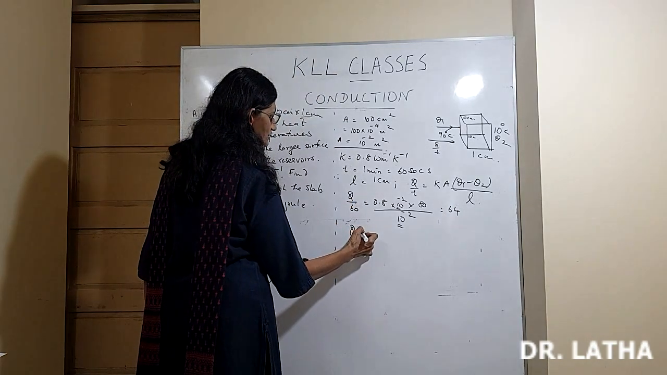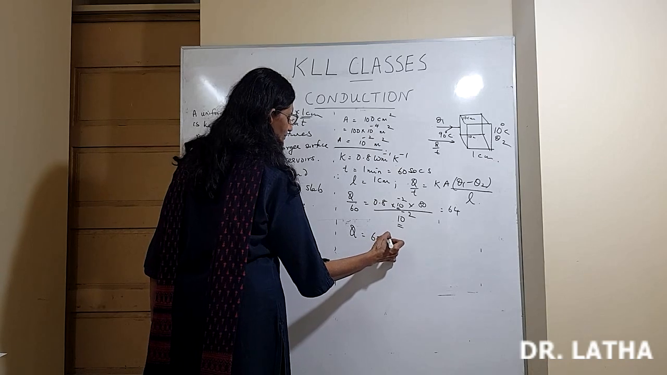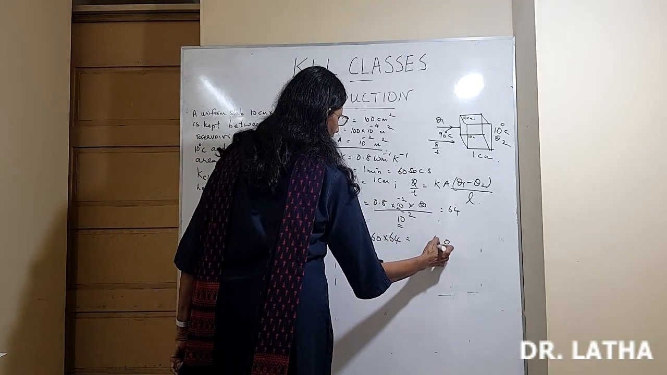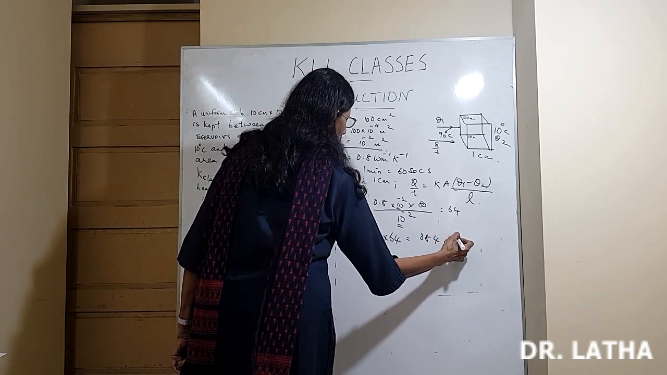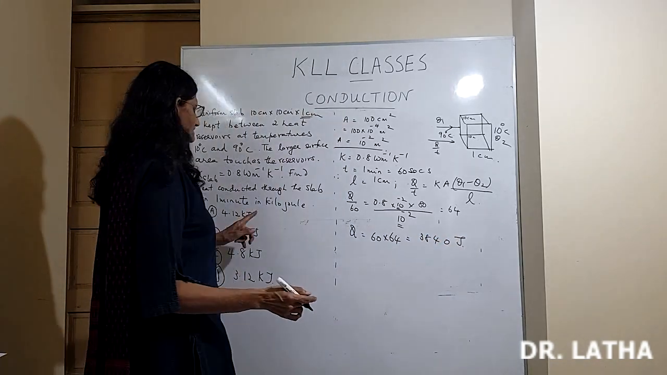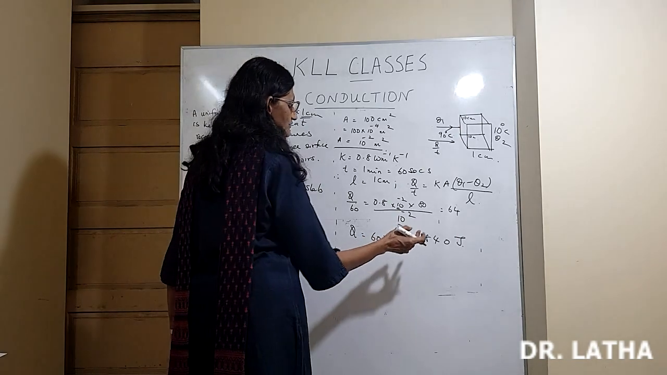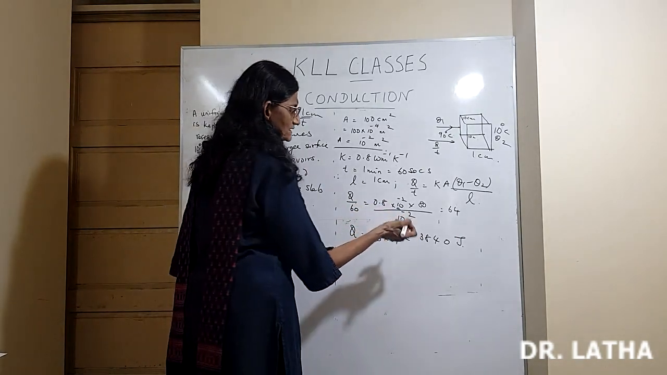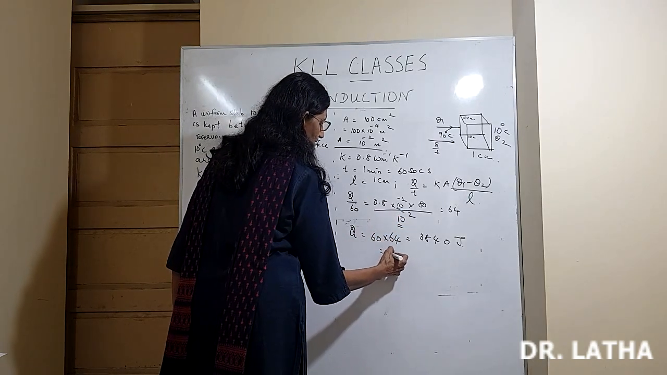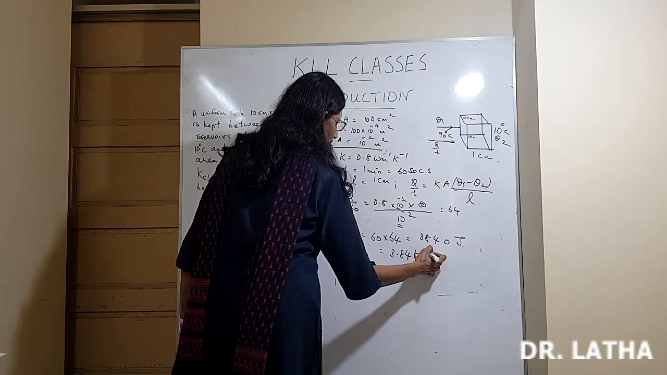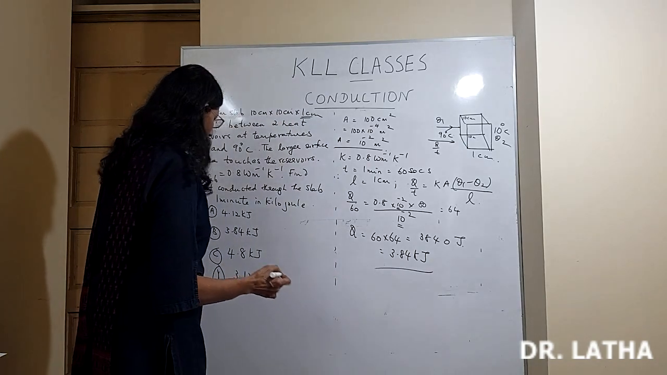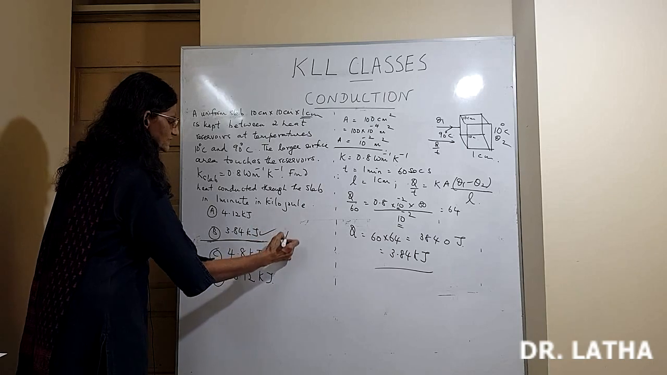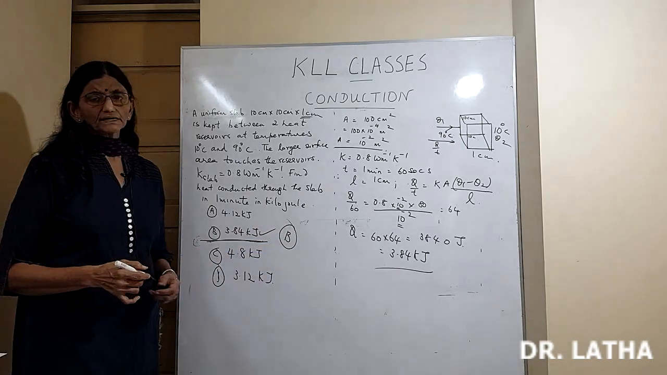They have asked you what is Q. So what is Q? 60 multiplied by 64. Multiply as you like. 3840 joules. They have asked the answer in kilojoules. So how do you convert joules to kilojoules? Divide by 1000, right? So it becomes 3.84 kilojoules. So this is the right answer, choice B. Okay?